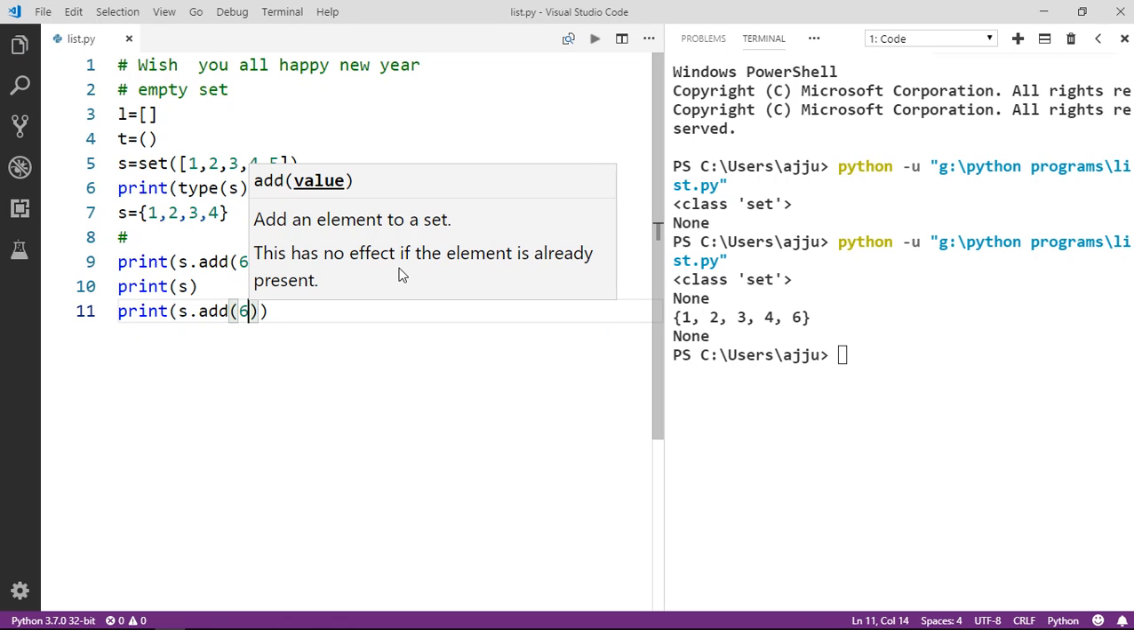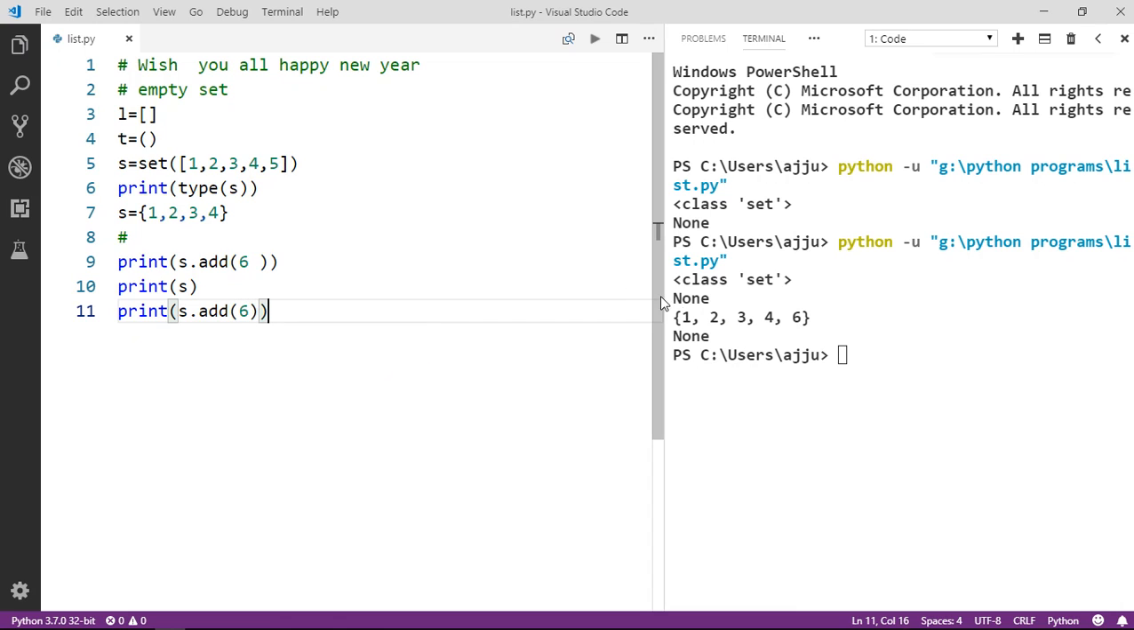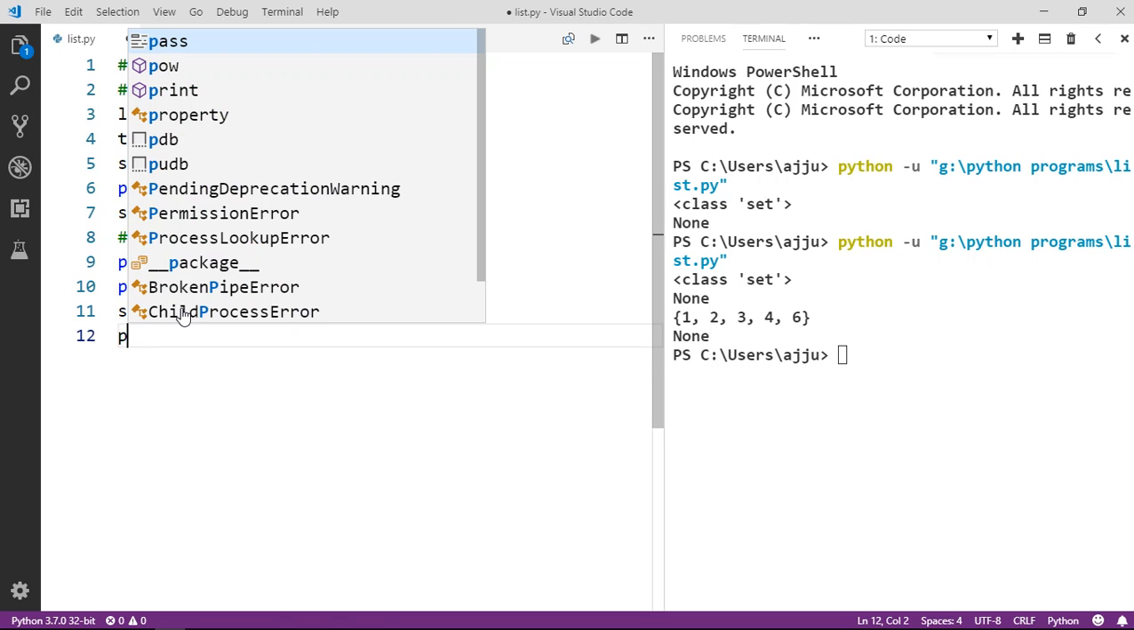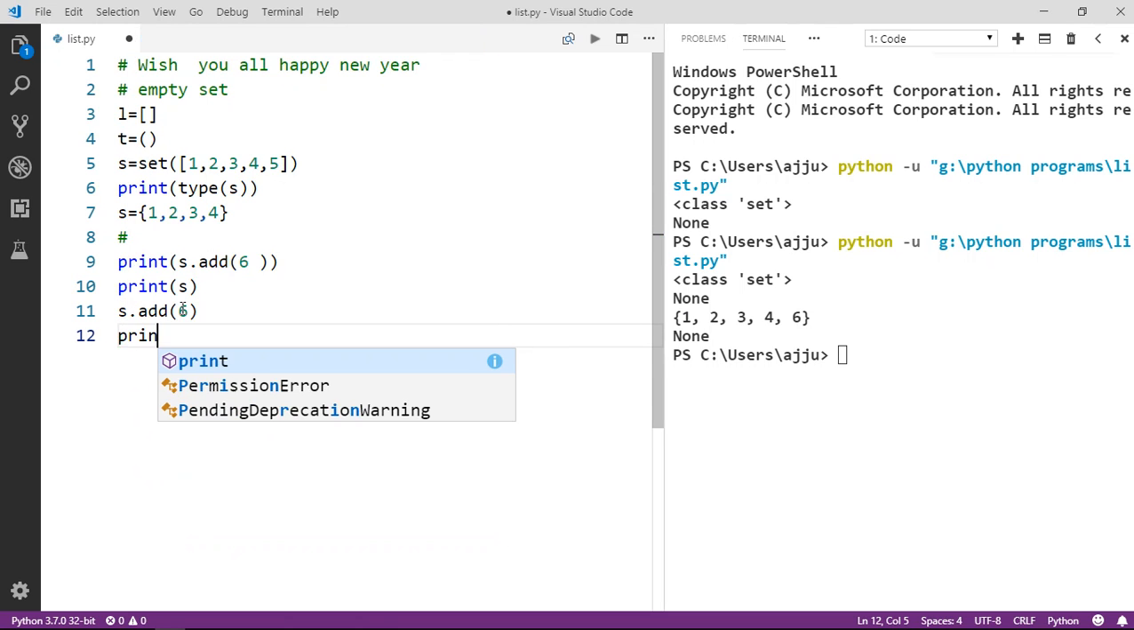See here, guys, first we have a set with 1 2 3 4. Then we add an element 6, so now we have a set with 1 2 3 4 6. You can see that add returns nothing, which is why you're getting None. The return type of the add function is None. If I add an element which is already present in it, it is going to do nothing.